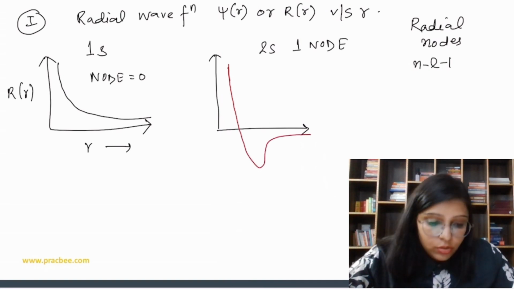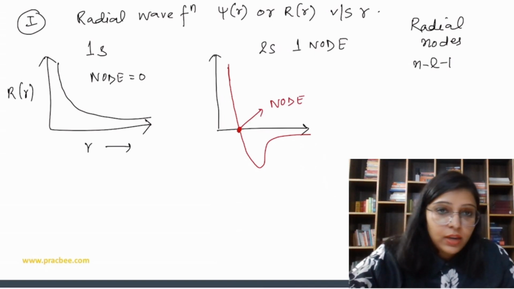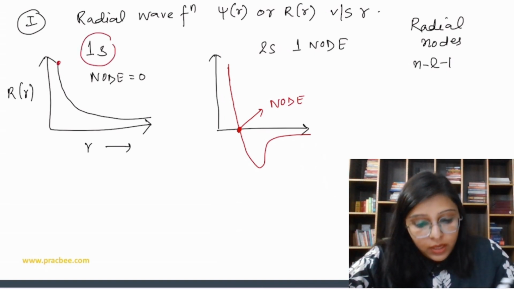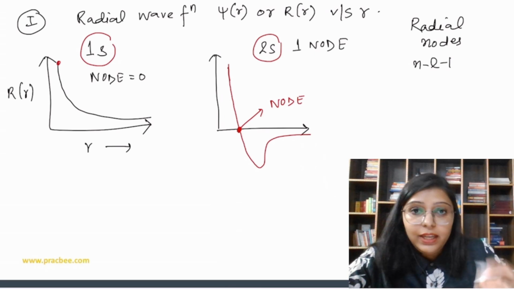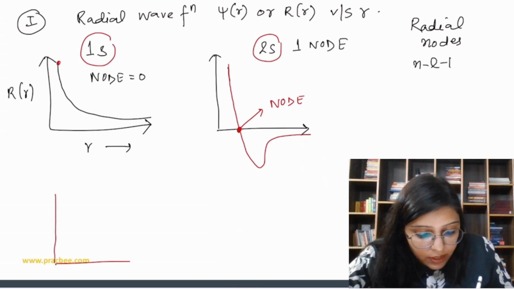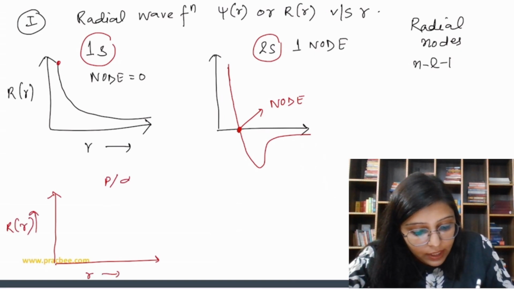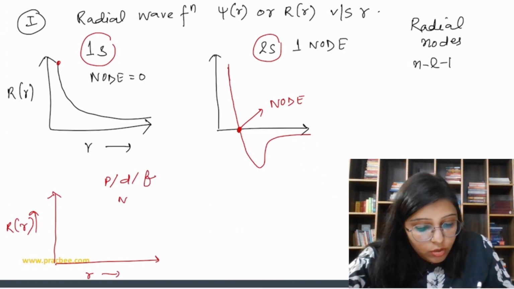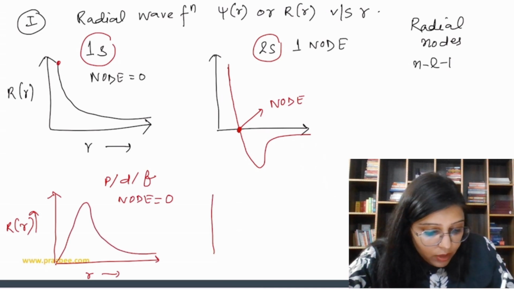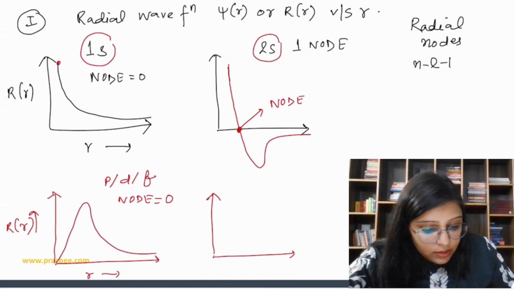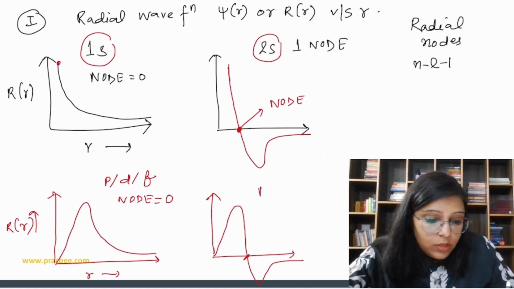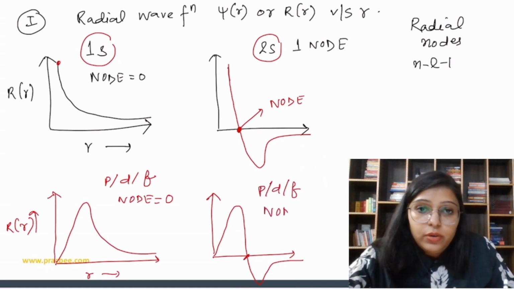Okay, it is not going to touch. So this point represents node, right? So for s we are going to start from here, but if we have p, d and f, the wave starts from origin. So r versus R is the same, but for p, d and f, the wave starts from origin. If we do not have a node, the wave is going to be like this. If we have one node, then the wave is going to be like this. So this represents one node. Clear? So that is for p, d, f, and the node is equal to 1.